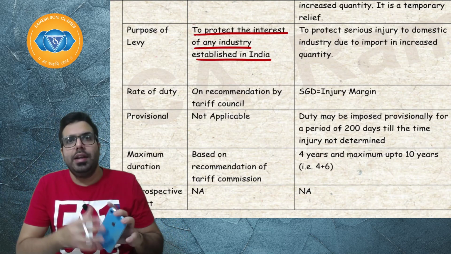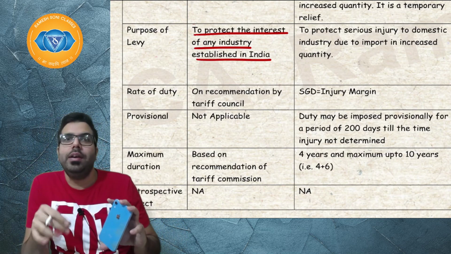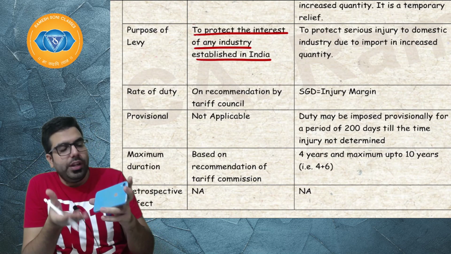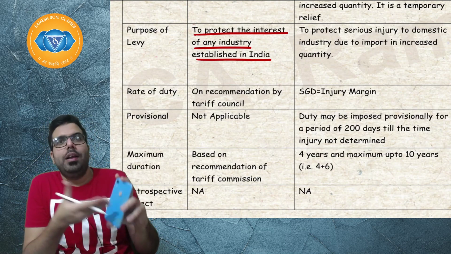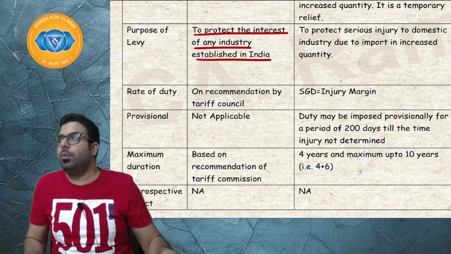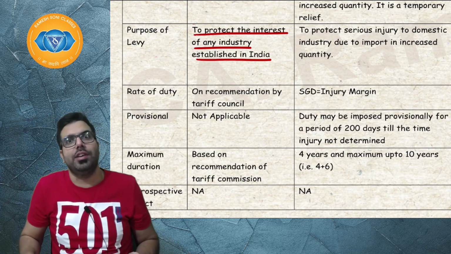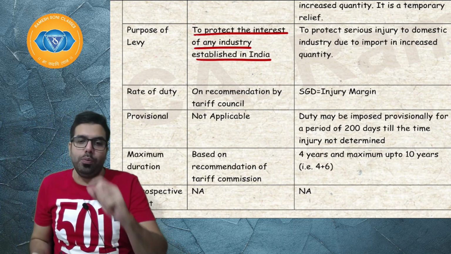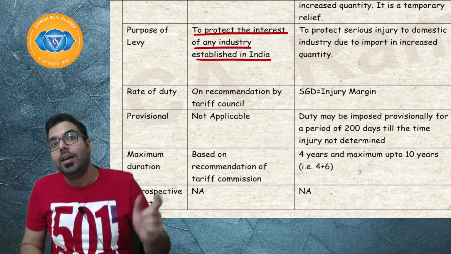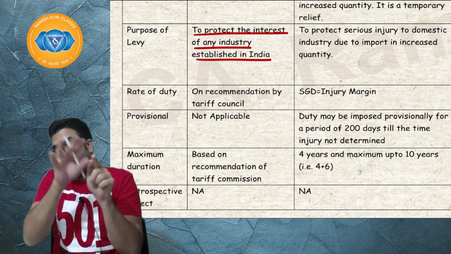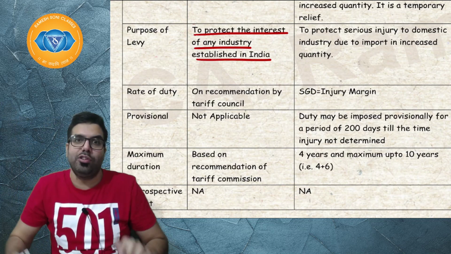If Indian industries tell the government and Tariff Commission that, sir, on our mobile it is costing us 100 rupees, but when it comes from outside India, even after applying basic custom duty and all duties, it is only coming to 90 rupees, 10 rupees, you still have to increase the tariff. Then the Tariff Commission will recommend to the central government.